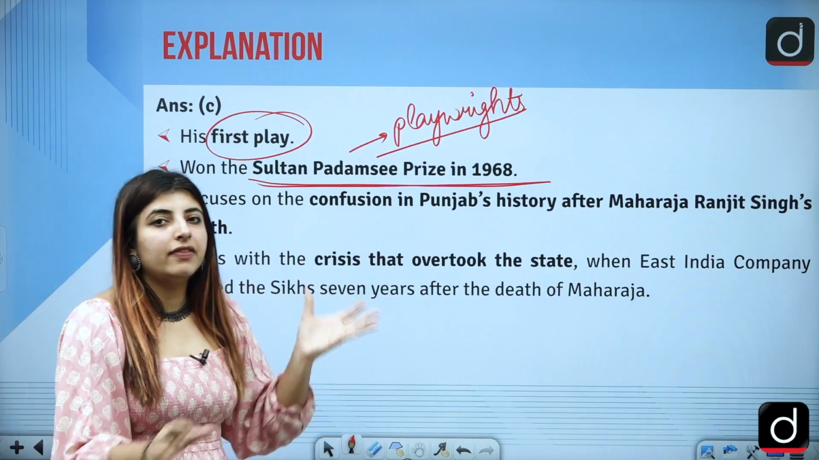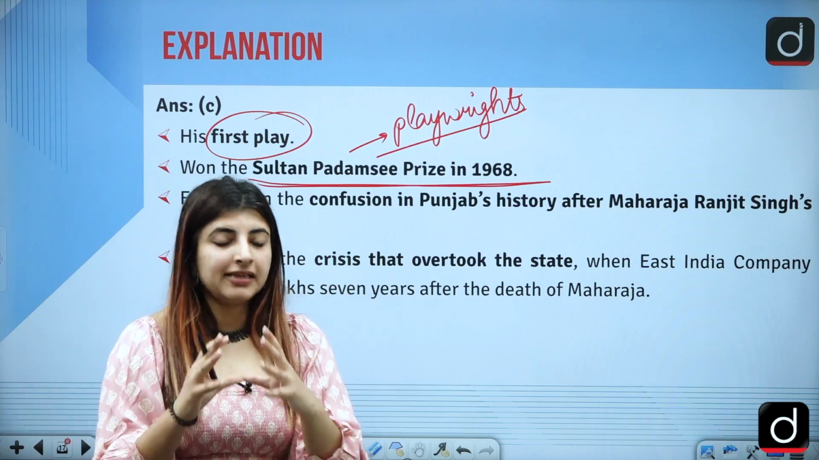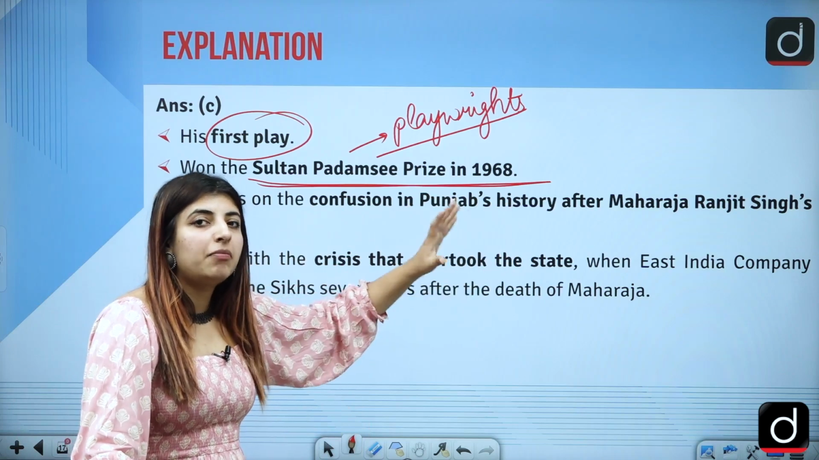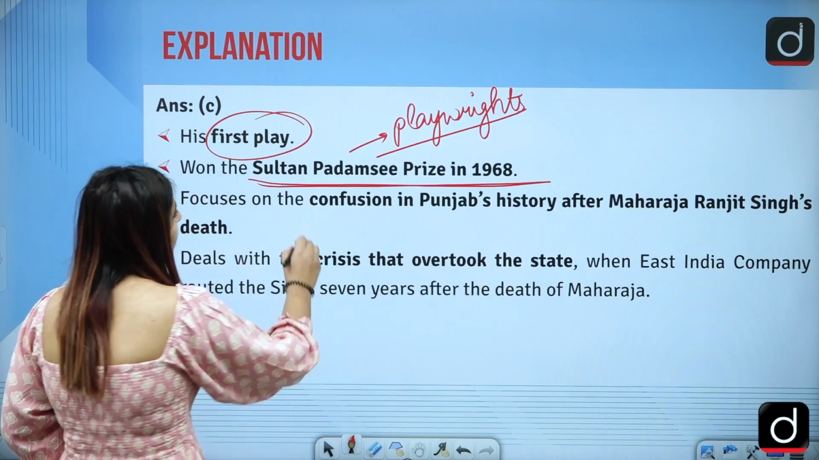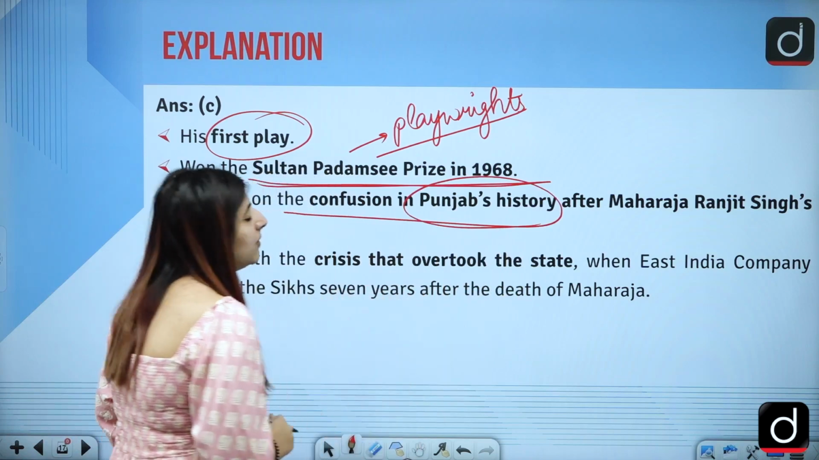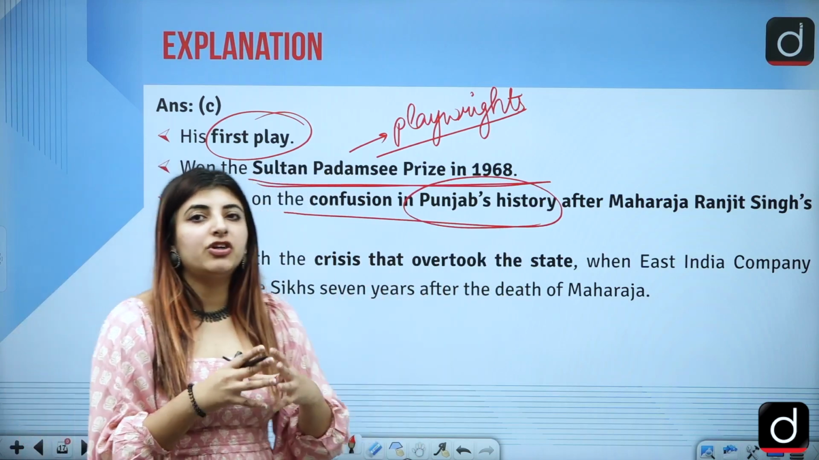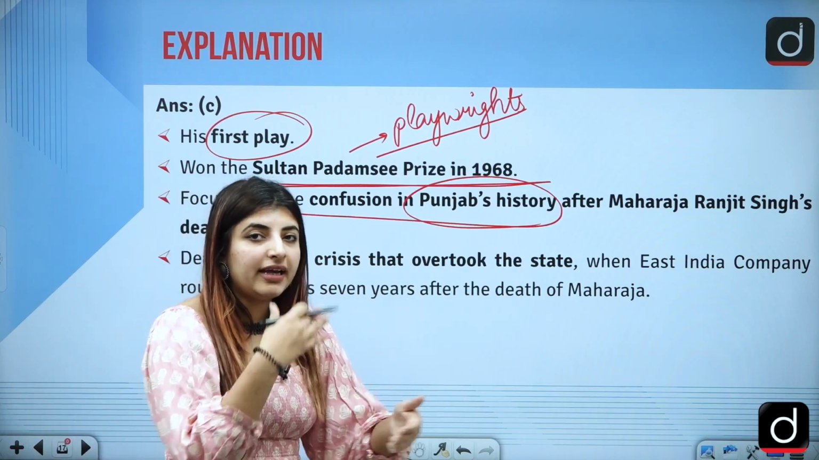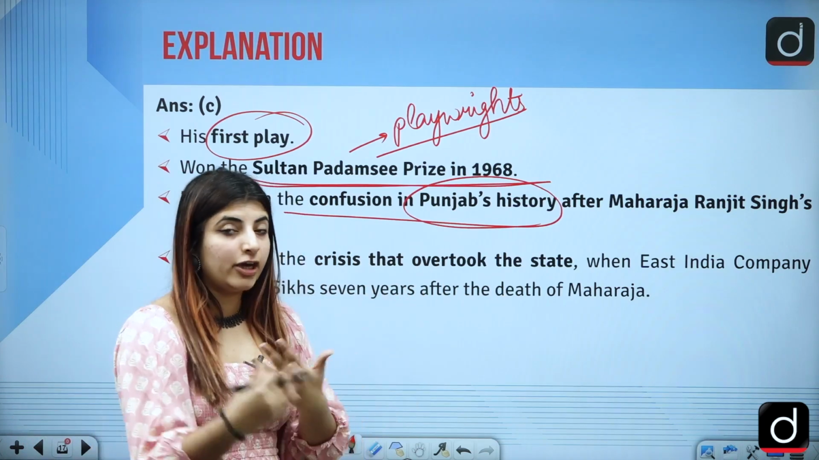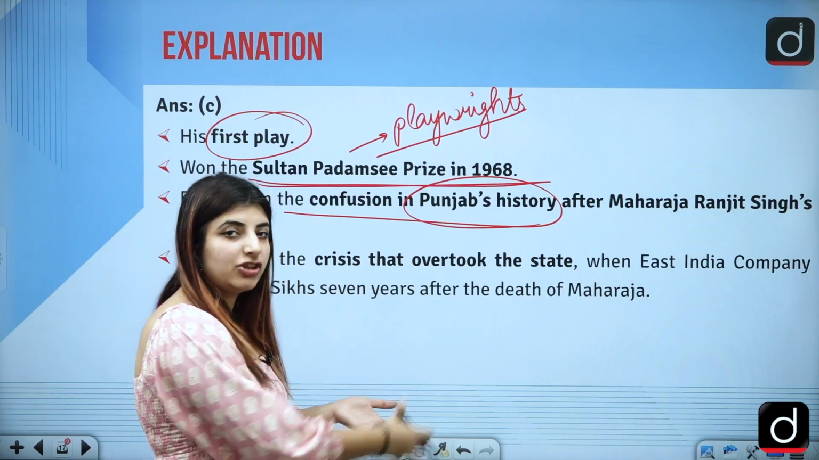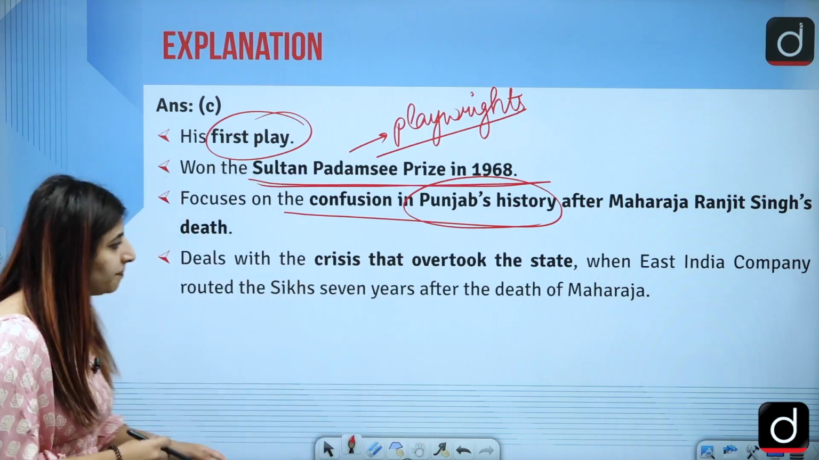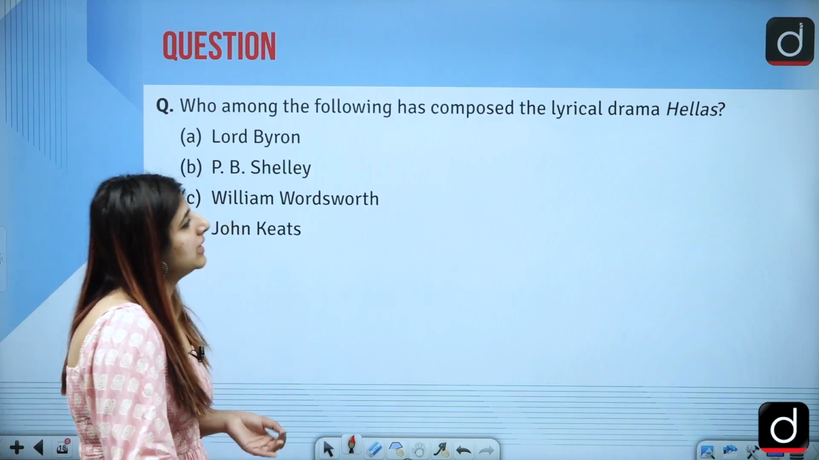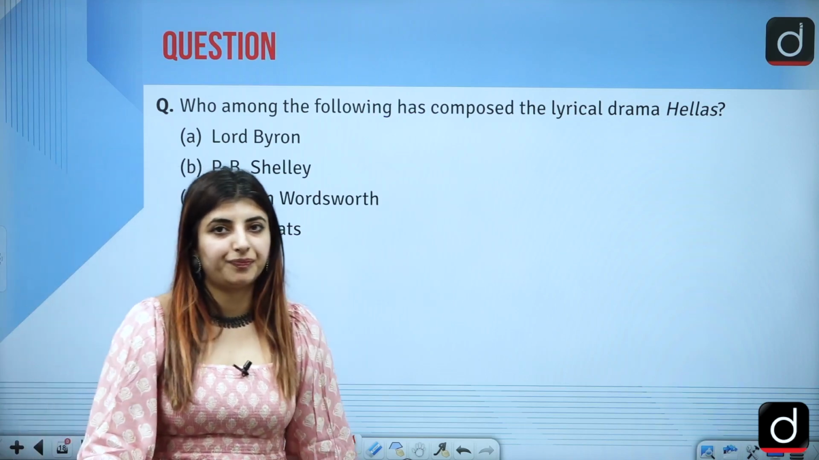And what does the play focus on? It basically focuses on when Maharaja Ranjit Singh passed away, what was the confusion in the Punjab's history, how the British were trying to treat the Sikhs, right? This is what this entire play deals with, the conflict, the chaos between different classes, the Britishers who were there from the East India Company. Correct? Next is, who among the following has composed the lyrical drama Hellas?